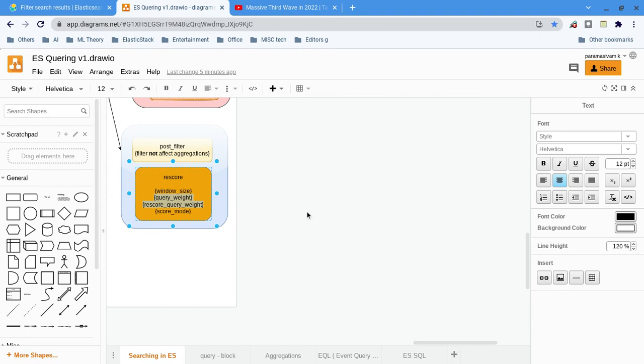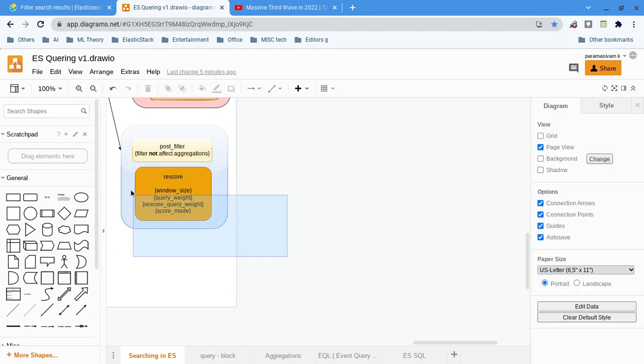Then, score mode. What do we mean by score mode? We have the query weight and the rescore query weight, and of course the score value and the rescore value. How the rescore value and the score value have to be combined: either both added, or both multiplied, or take the max of the two, or take the minimum. That is what score mode is. That is about the post filter: it is executed after the aggregation has been completed. That is the main message and main use case of this tag.